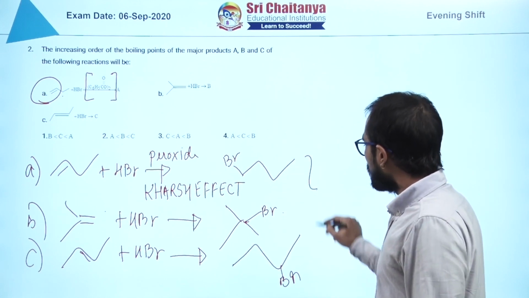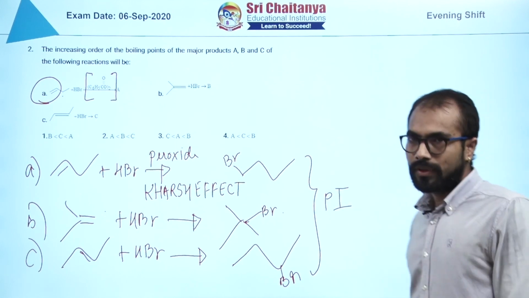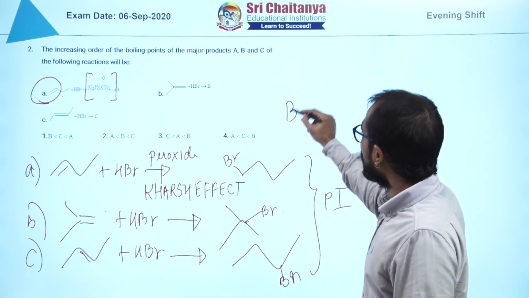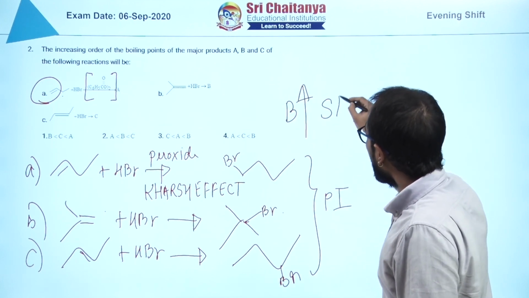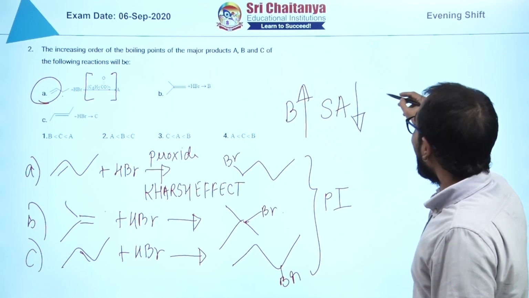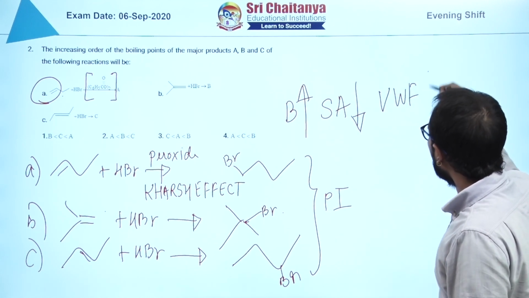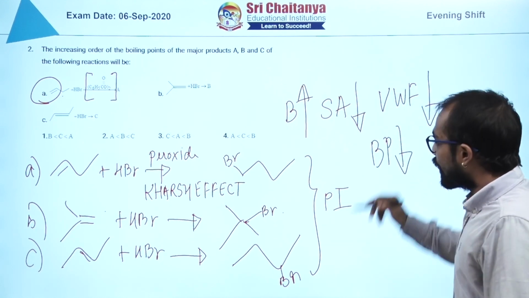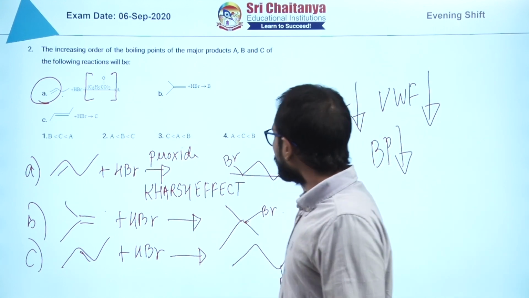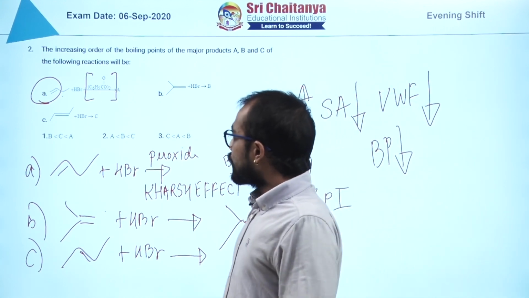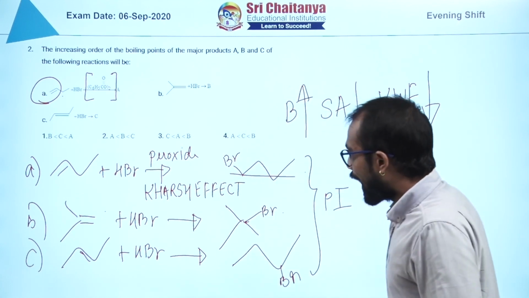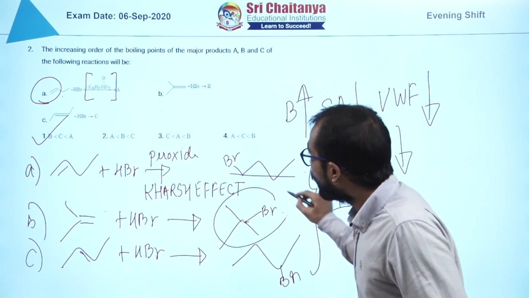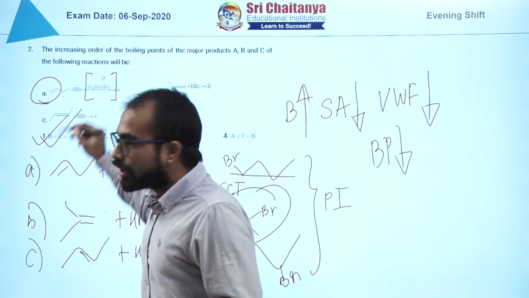While in case of C, all of these are positional isomers. Now as the branching increases, surface area decreases, right? And so van der Waals force also decreases, and therefore boiling point will also decrease. So which one is going to have the greatest boiling point? This fellow A should have the greatest boiling point, and then we have C, and then we have B. So B is the least one because of maximum branching. So this makes the answer option number 1, right?